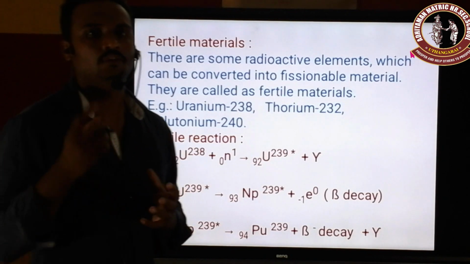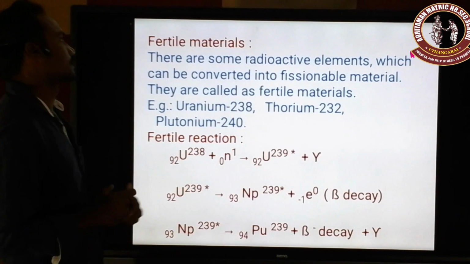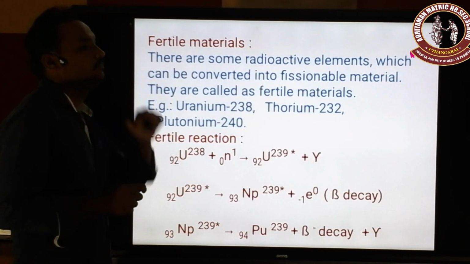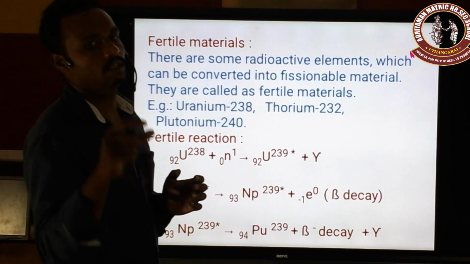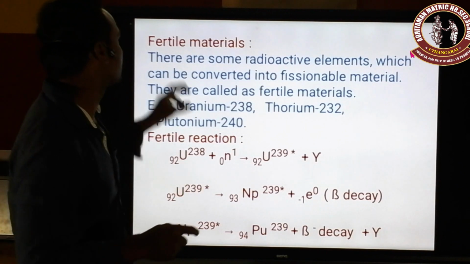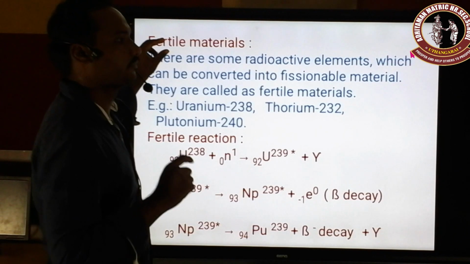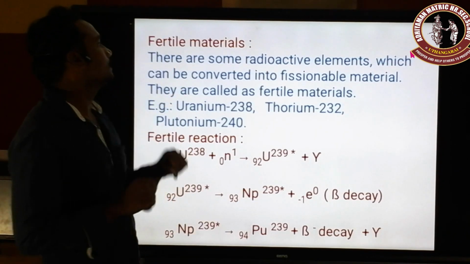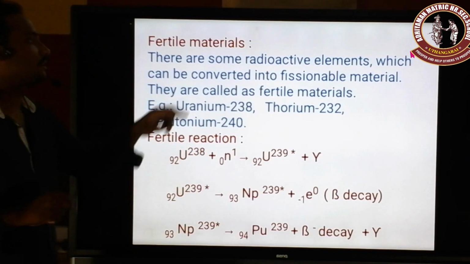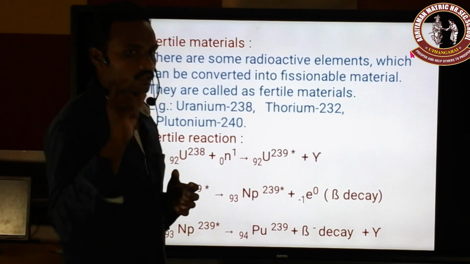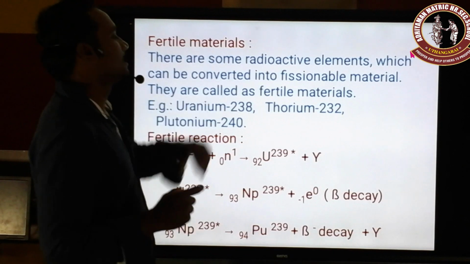How can we convert a non-fissionable material into a fissionable material? That is given here. Those materials are called fertile materials. Those are non-fissionable materials that we can convert into fissionable materials. Fertile is nothing but production or conversion, we can say. So there are some radioactive elements which can be converted into fissionable materials. They are called fertile materials. Simply, a non-fissionable material being converted into a fissionable material is called the fertile material process.